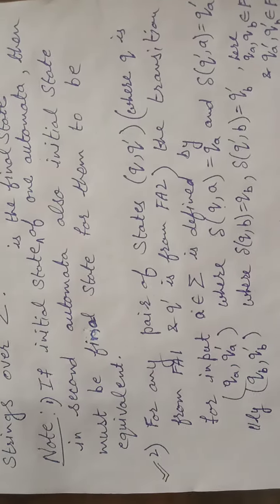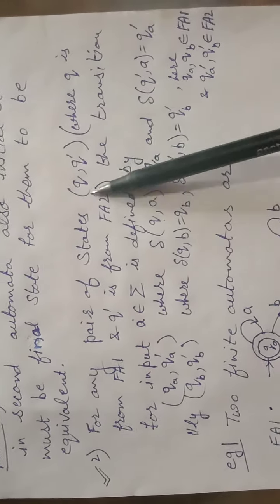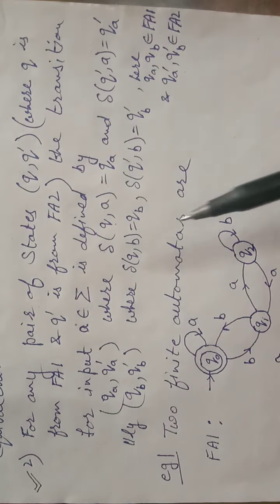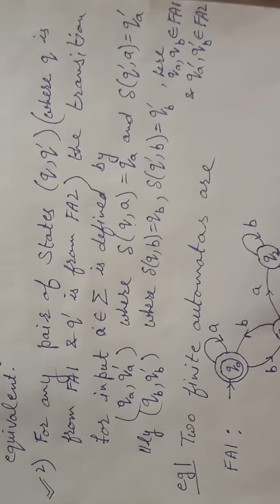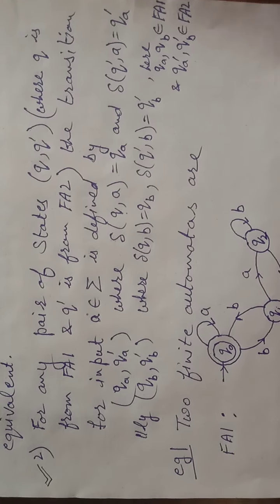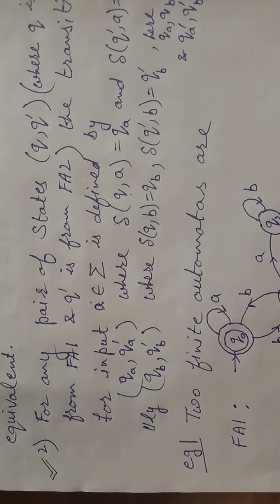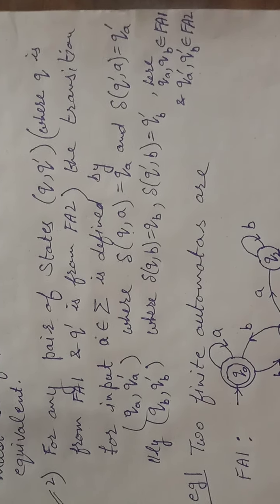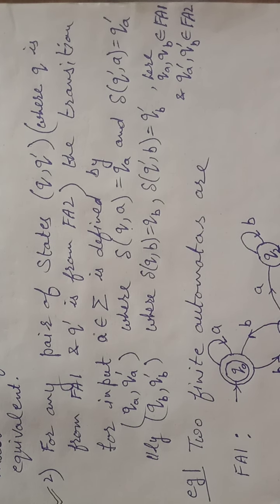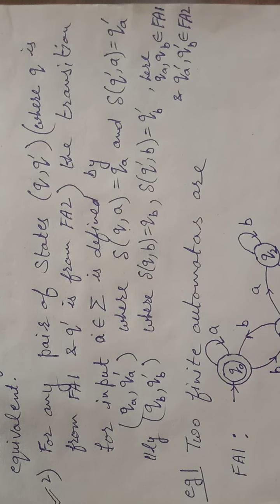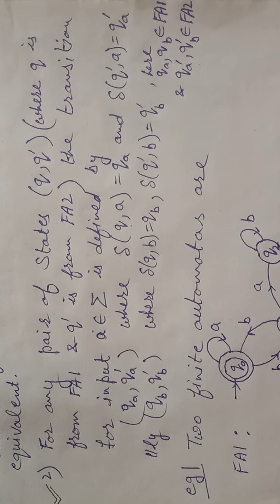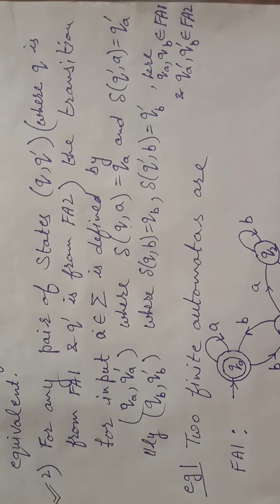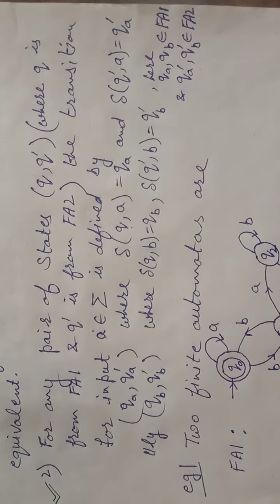Now the second note is for any pair of states q and q dash. Here I want to tell you that if two automata are given and we want to check whether they are equivalent or not, they may be deterministic, they may be non-deterministic. Okay, so now the second note, for any pair of states q and q dash.